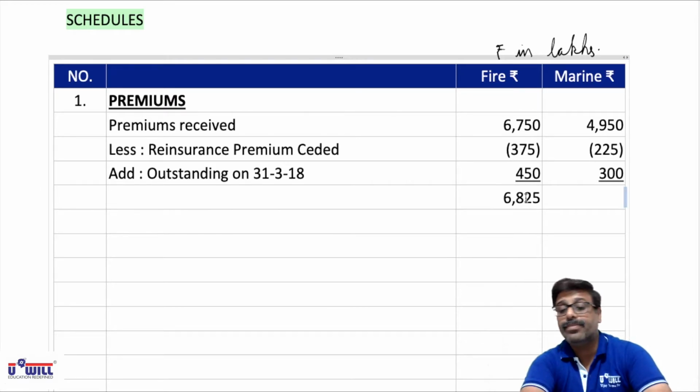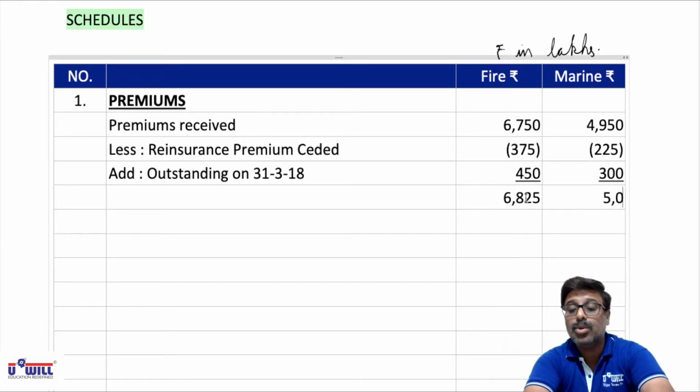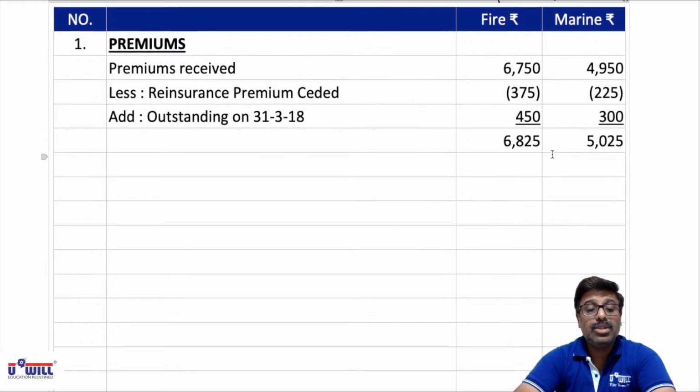6825. Same way 4950 minus 225, that is 4725 plus 300, that is 5025. So these are the net premiums.